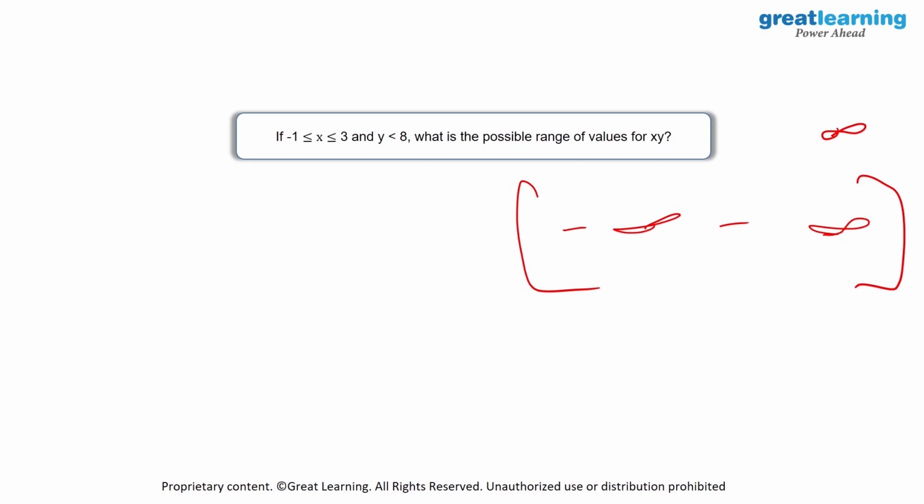So this is difficult. I'll repeat it again. Since y can be any value from minus infinity to 8, and if you multiply minus infinity with -1, you are just getting infinity over there. Now after this, let's say if you want a negative value, since y is already at minus infinity, if we multiply minus infinity with x, so let's say if x value is 3, this is minus infinity. So that is why x into y will range from minus infinity to plus infinity.